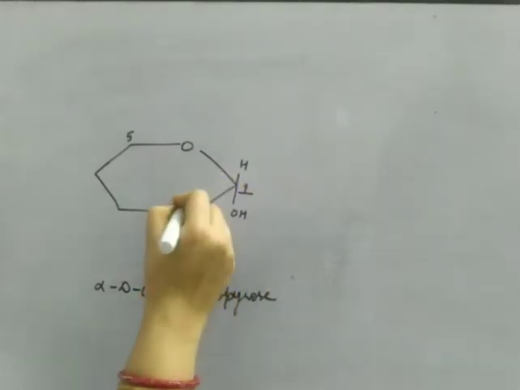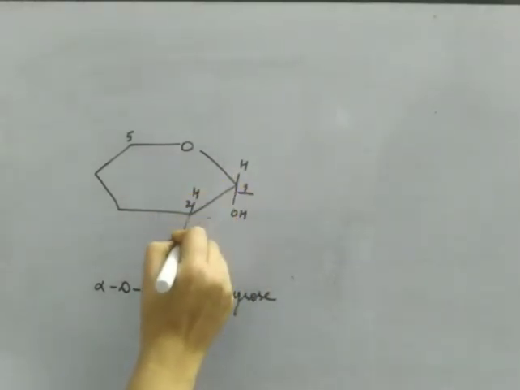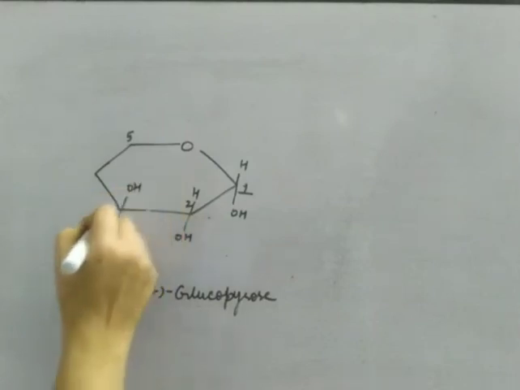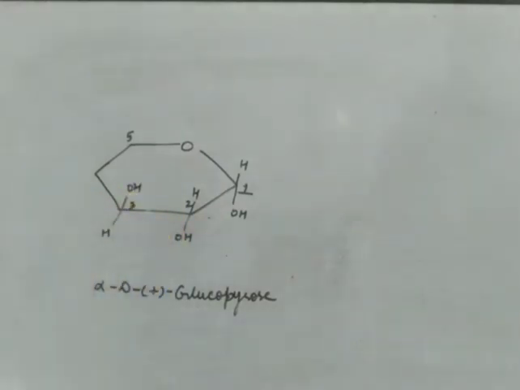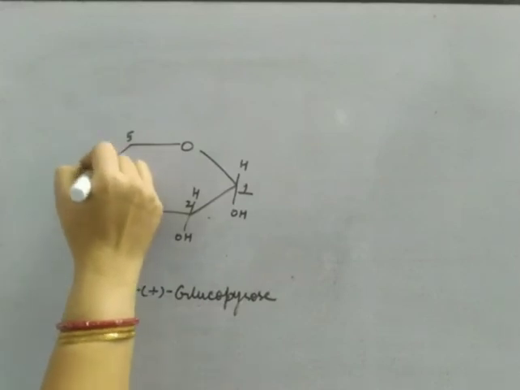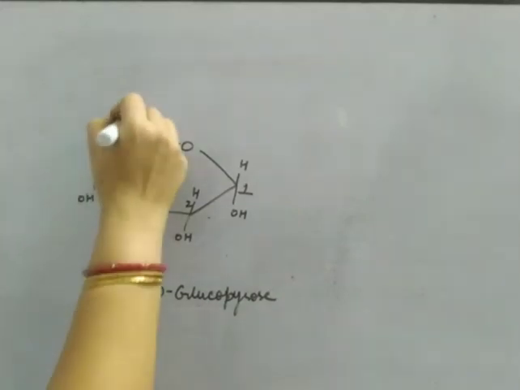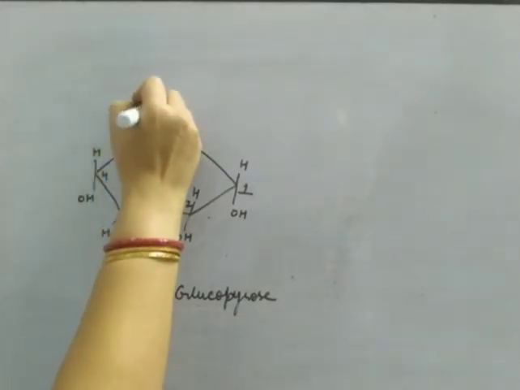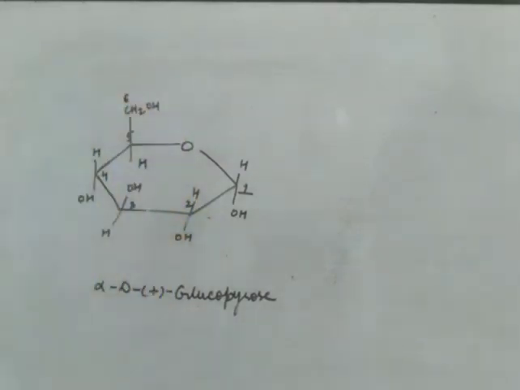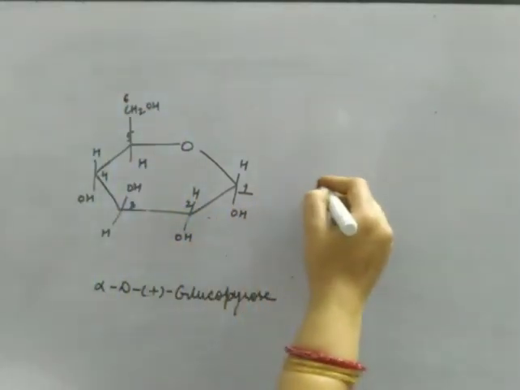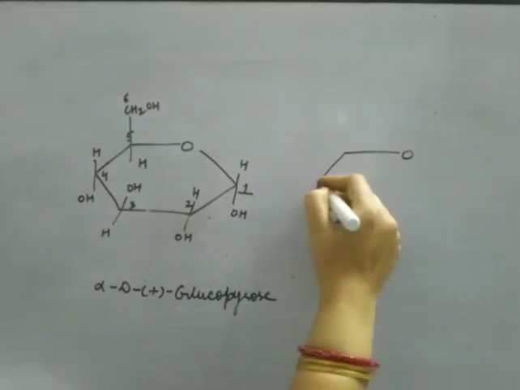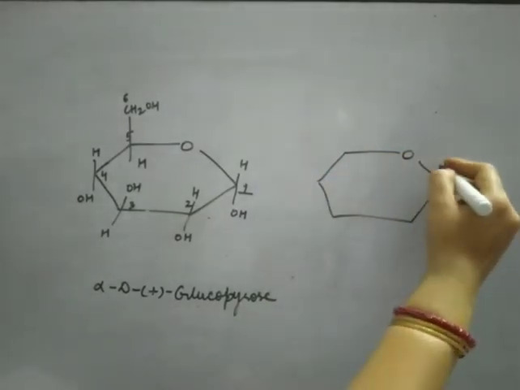Now this is the first carbon, and the second carbon can have H and OH like this. The remaining carbon atoms can have any position of OH. This is the fourth carbon. The fifth carbon has CH2OH and H, and this is my sixth carbon. Likewise, if I want to make the beta structure, then the position of OH should be up.